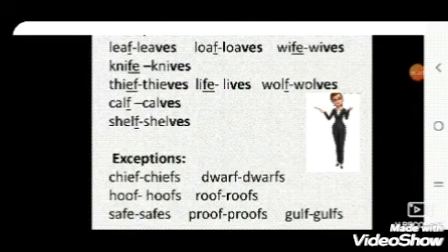Now, some exceptions are also there. For that, you have to remember. See some examples like chief, chiefs. You will not remove f. You have to add s. Hoof, hoofs. Safe, safes. Dwarf, dwarfs. Roof, roofs. Proof, proofs. Gulf, gulfs.